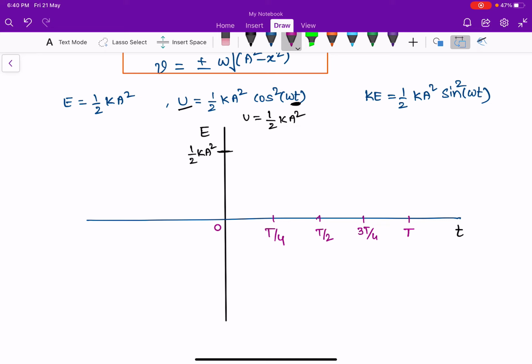At t equal to 0, cos 0 is 1, so the potential energy is half ka square, that is here.